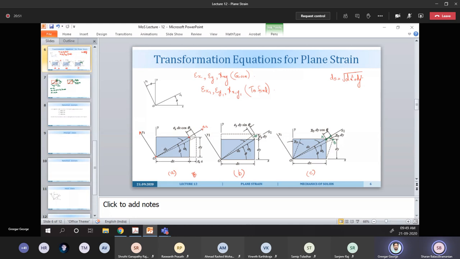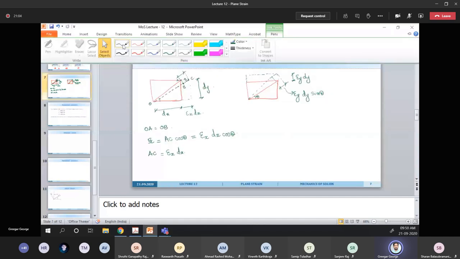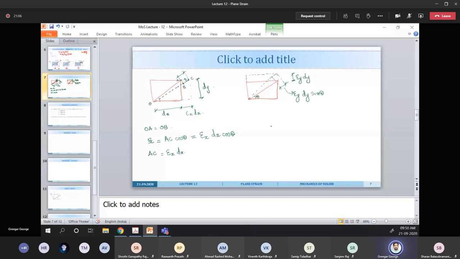So can you repeat it, sir? Okay, I will draw a figure. So we had this one, then because of the application of the shear, there is a gamma xy.